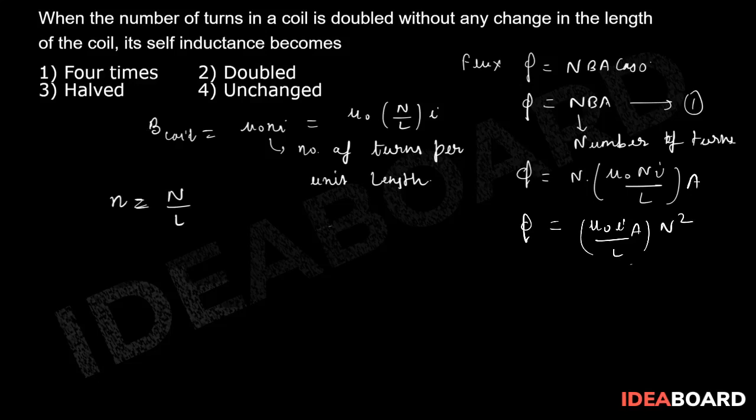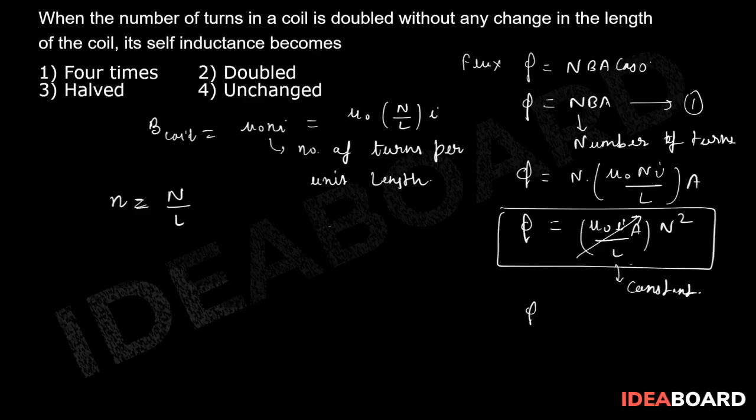Now in the question, they say that the number of turns is doubled without any change in the length, so you can see they are not even talking about area or L. So that means overall this is a constant. So I can say phi is equal to constant into N square, right? Say equation number 2.